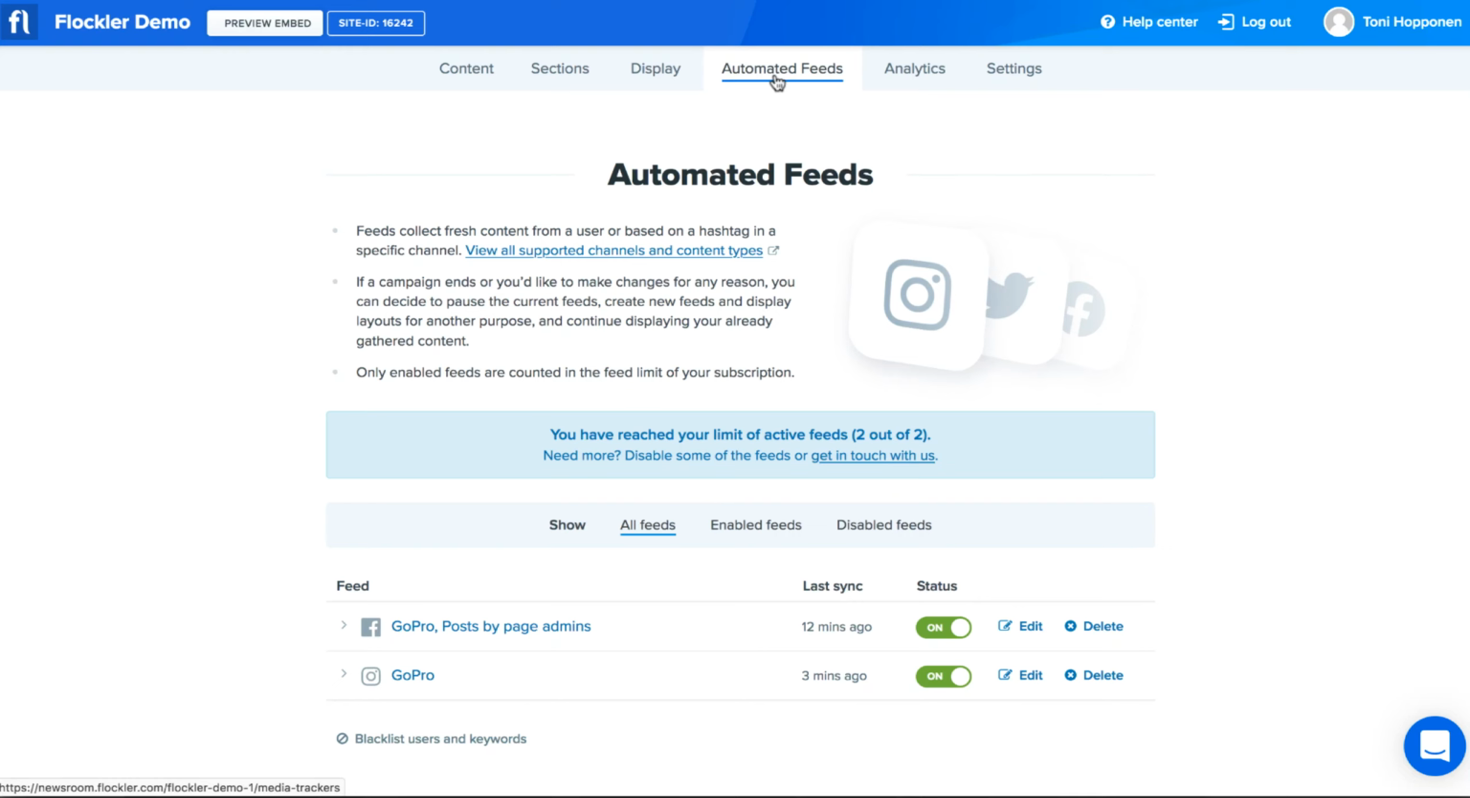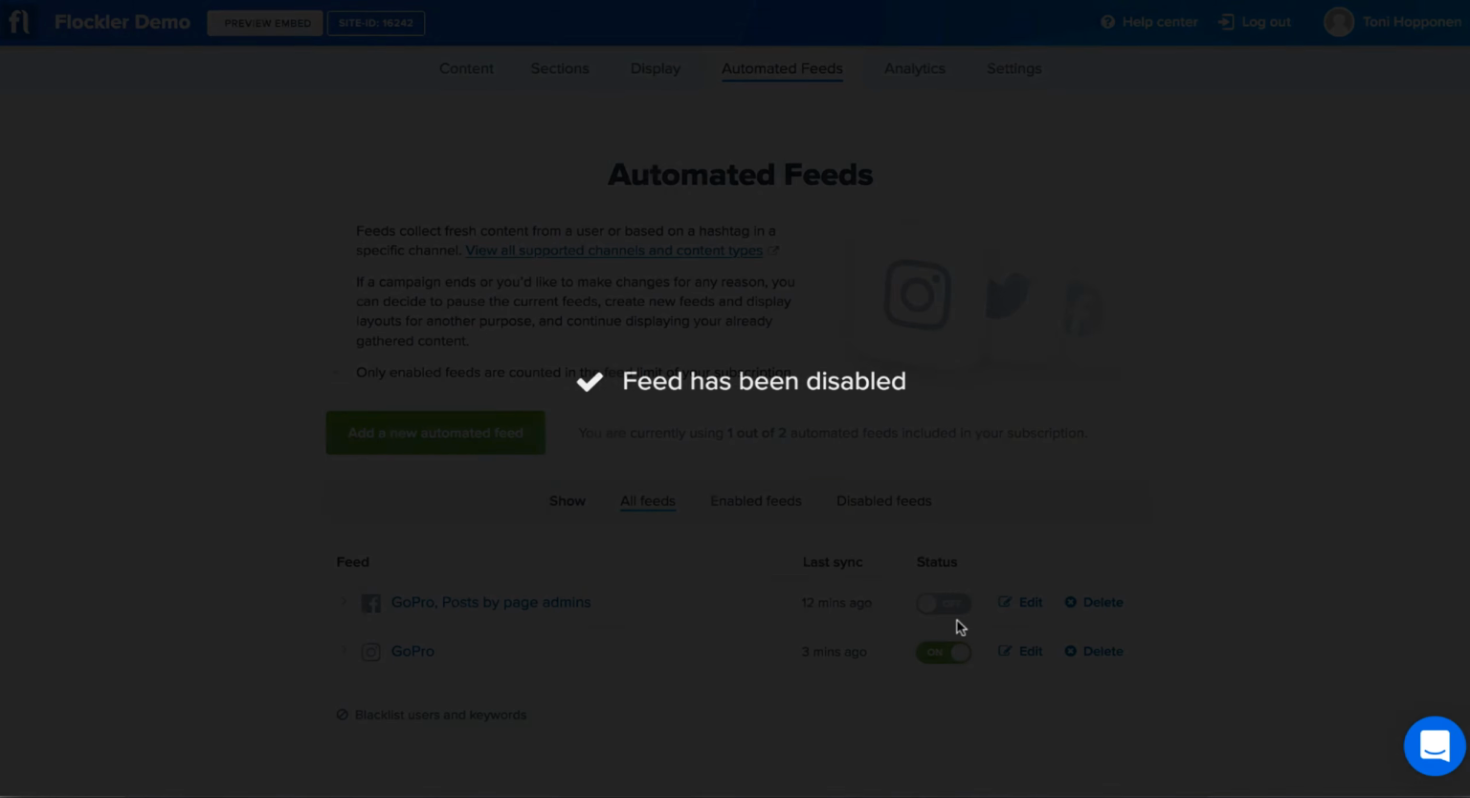In my demo, I've got a light plan of Flockler with 2 automated feeds. One of the feeds gathers content from GoPro's Instagram account and the other one from their Facebook page. Let's say I would like to change the Facebook feed to a YouTube feed. Click here to turn off the automated feed.